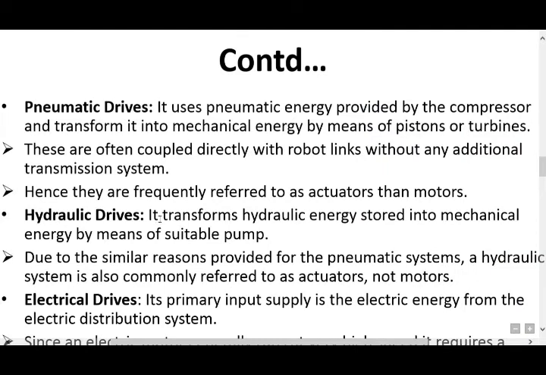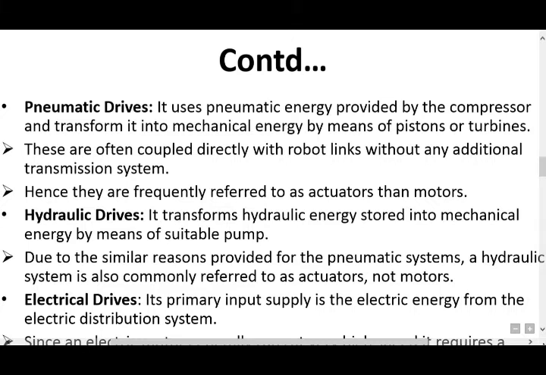Next, in this slide, there are different types of actuators. They are classified as three types: pneumatic actuators, hydraulic actuators, and electric actuators. First, we discuss pneumatic actuators. They use the pneumatic energy provided by the compressor and transform it into mechanical energy by means of pistons or turbines.